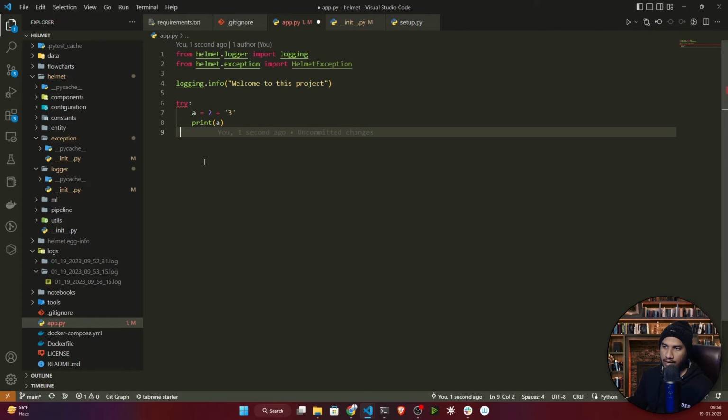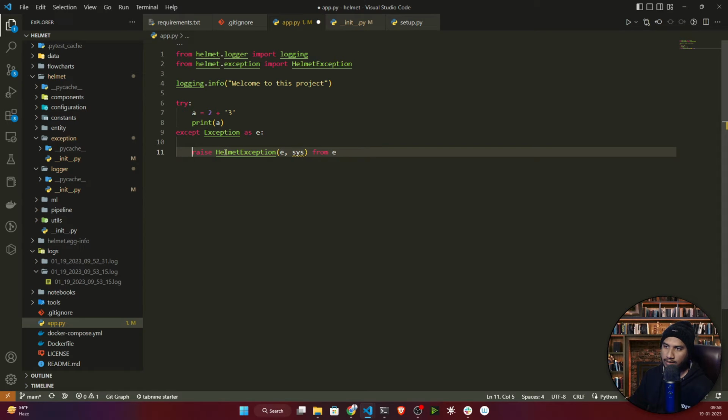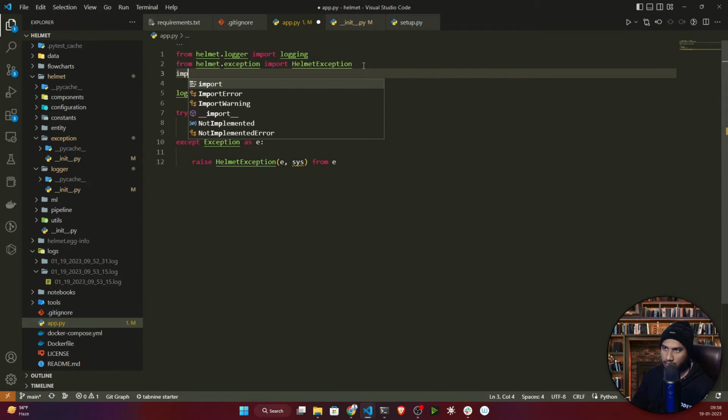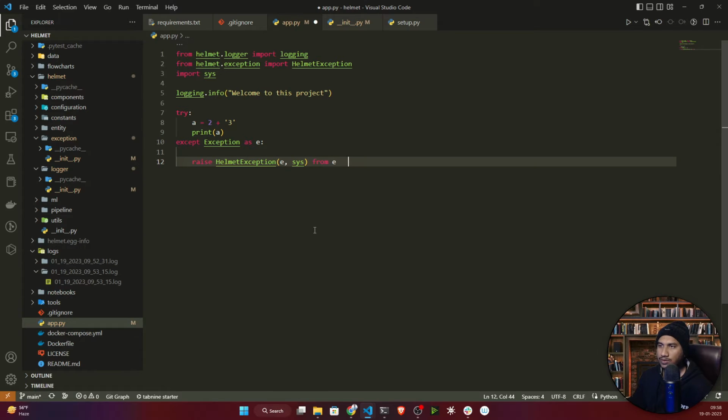Now here we need to write the exception block. Okay, this is the exception block. Let's give this indentation correctly. I'm calling this class, and this sys I intend to import, so let's import sys also. Sys is a system module, so it will basically help you collect all the error information. So it's done. Now I will execute this code.